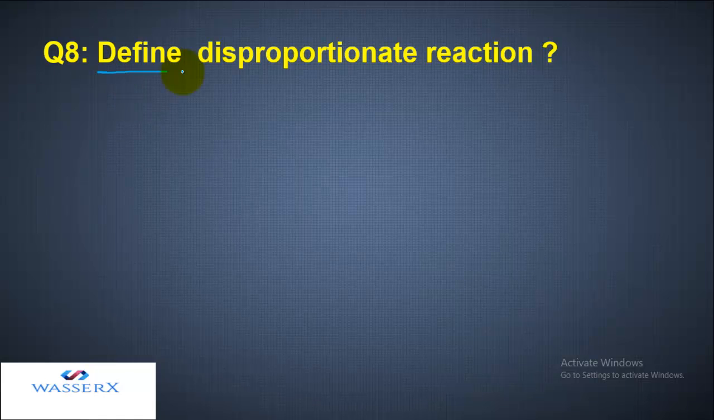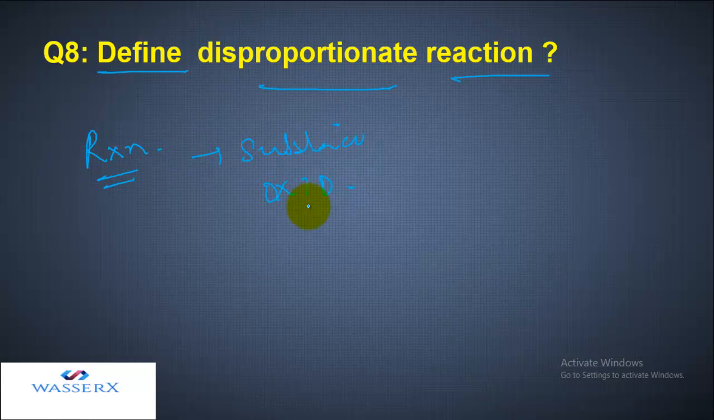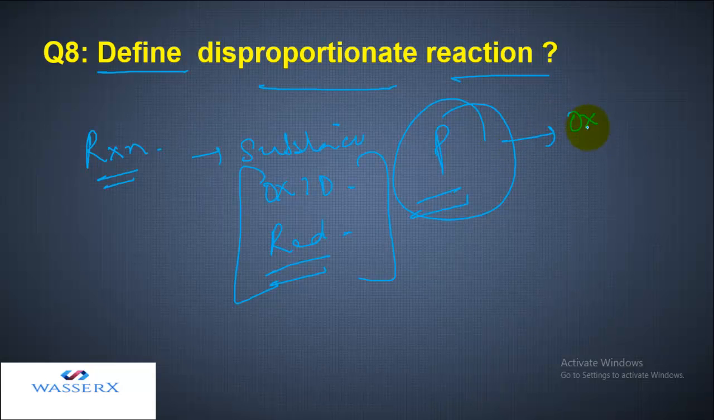The last question we have is, define disproportionation reaction. A disproportionation reaction is a reaction in which the same substance undergoes oxidation and the same substance undergoes reduction as well. So at the same time, a similar substance is undergoing oxidation and under a similar condition it is getting reduced. Like in the previous question we saw that phosphorus was undergoing a disproportionation reaction because it was undergoing oxidation and also reduction. So I think you got it.